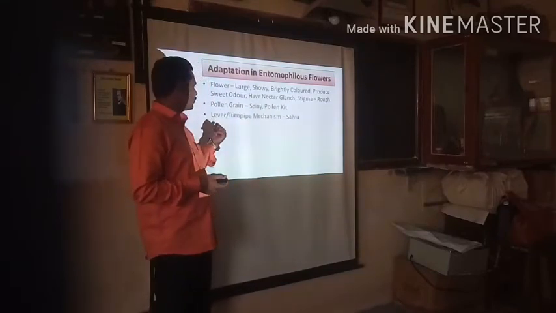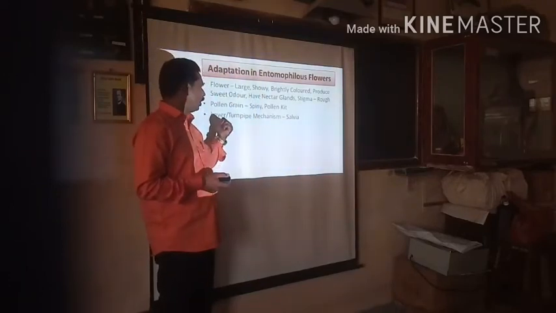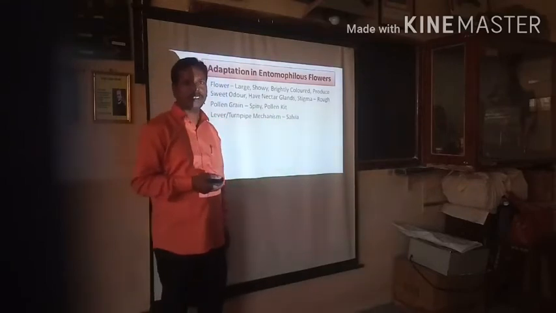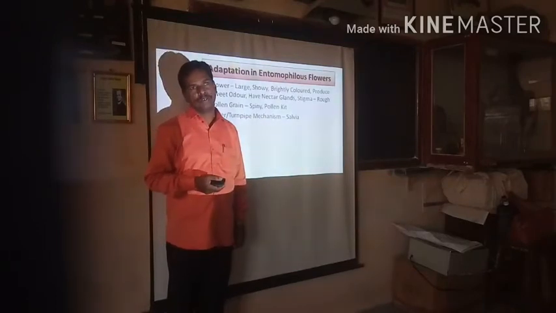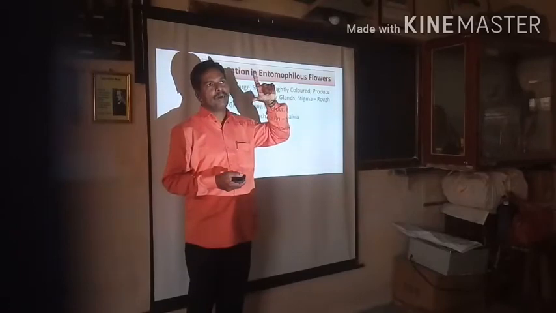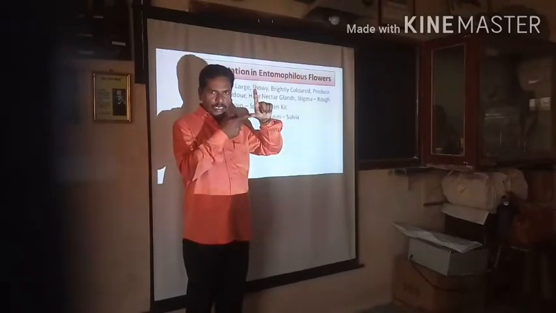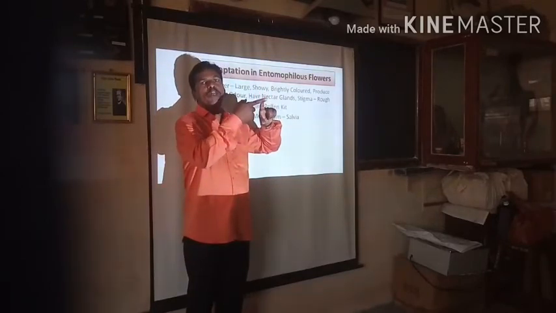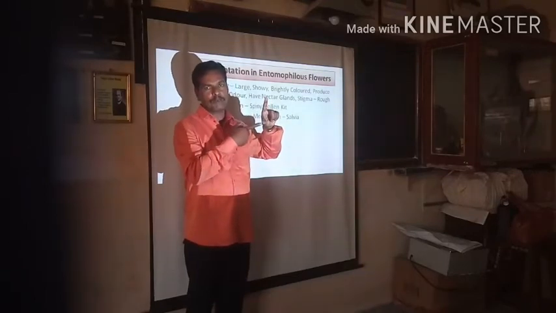Now the next adaptation in entomophily, one specific example, is the lever mechanism, which is present in the salvia flower. It is also called the turnpike mechanism. When we observe the structure of the salvia flower, it is bilabiate like this. This is the lower part and here is the upper part. The upper portion of the salvia flower is elongated as compared to the lower part.